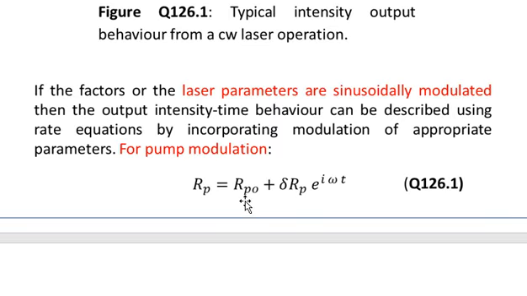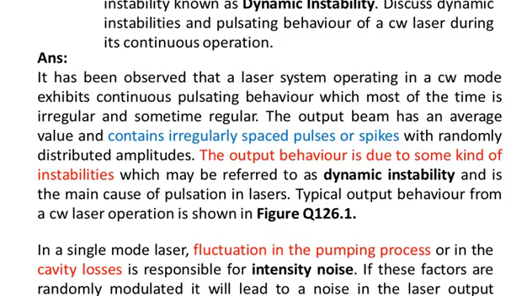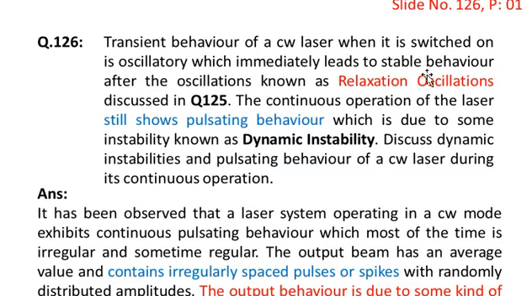Consider the relaxation oscillations mentioned in the question. When you switch on the laser, there are some oscillations, and the intensity of the laser randomly fluctuates or oscillates.